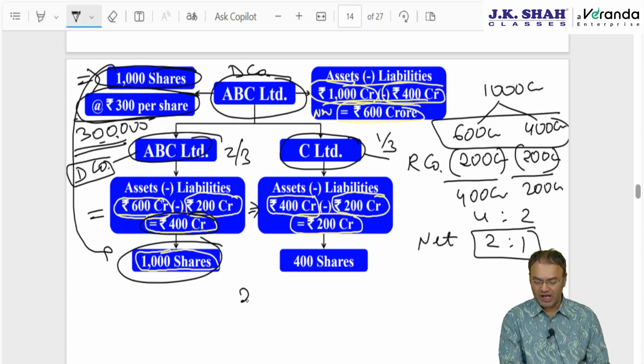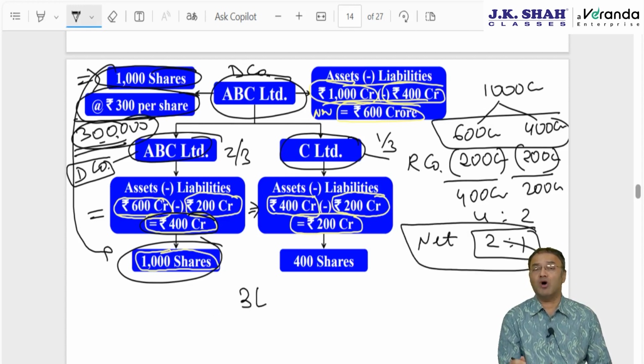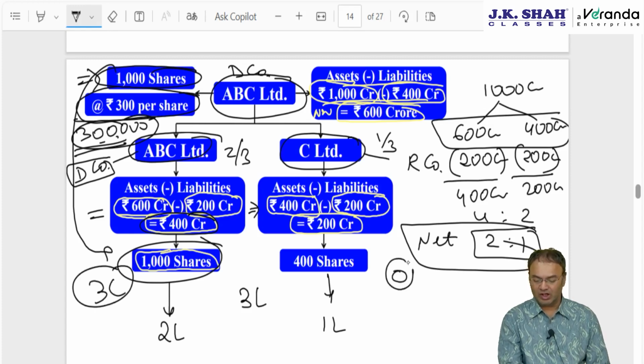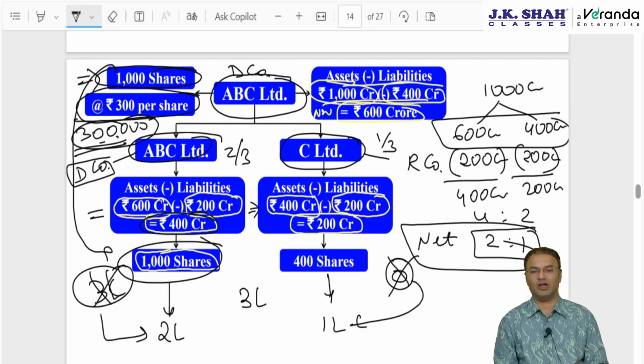Then the 3 lakh rupees, the original investment, will also be split between the two companies in the same ratio, 2 is to 1. So the amount deemed to have been received by ABC Limited will be 2 lakhs, and the amount deemed to be received by the resulting company will be 1 lakh. Though it is 3 lakh here and 0 here, it will not be 0, it will be 1 lakh, and here the original 3 lakh will be deemed to be 2 lakh rupees.